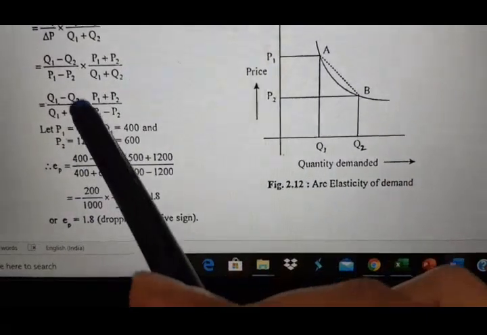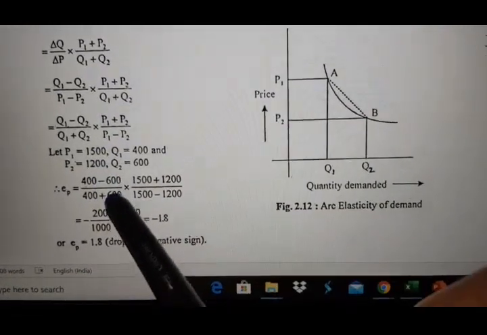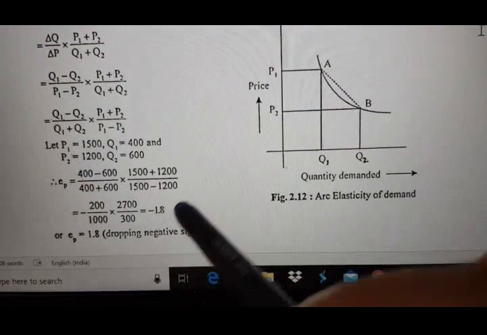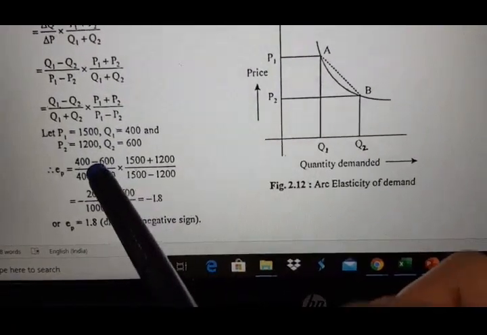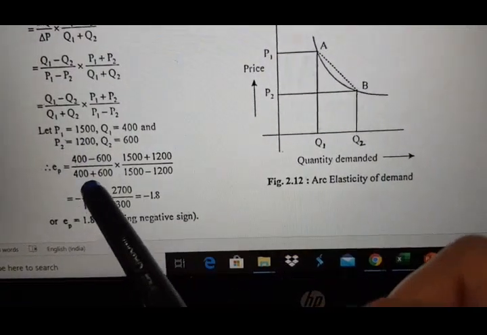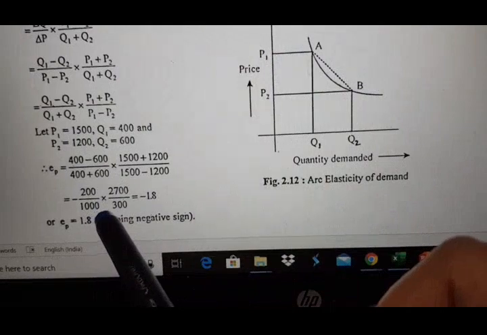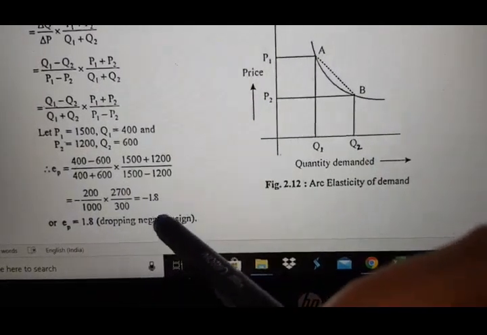See, we haven't put a minus here, but we have to put a minus here, because this result will always come as negative. Yes or no? This part will be minus, so this 200 will be minus, divided by 1000 into it. So the result is 0.8.